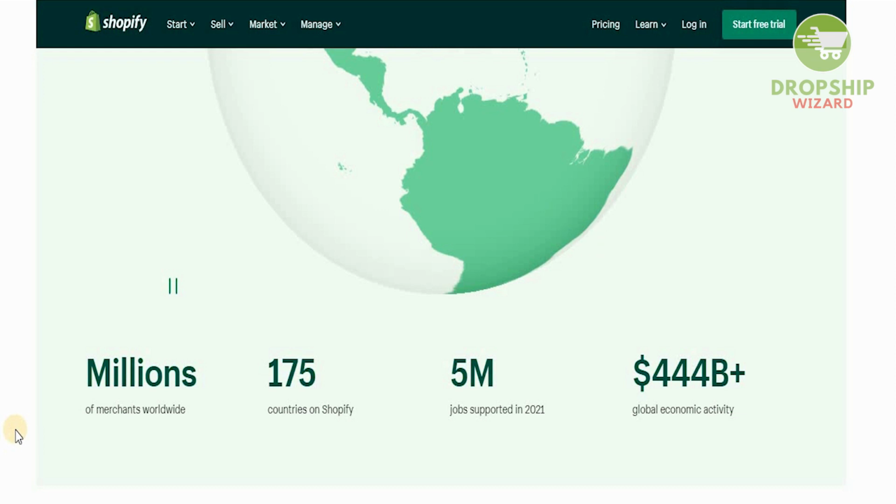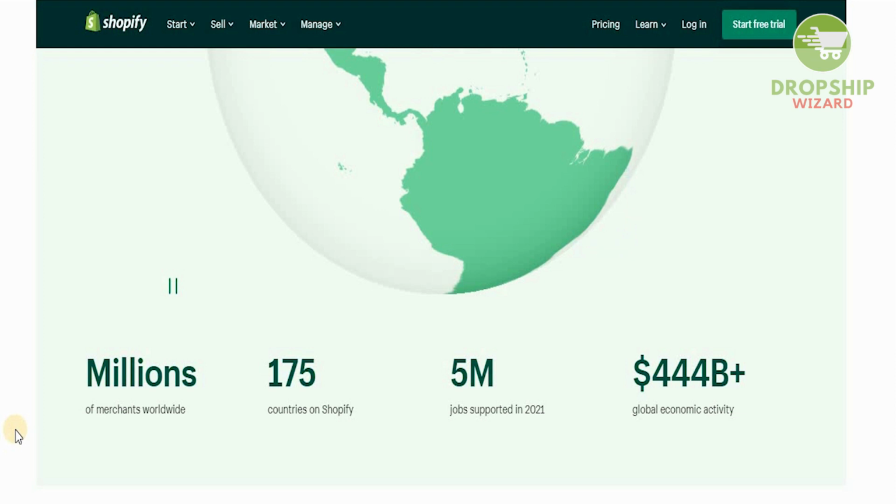Any art that you have lying around at home, you can sell it. If you're an artist yourself and like to draw, you can sell and share with the world what your vision is going to be. With 5 million jobs that they've supported right now in 2021, and obviously with the new year coming around, we can literally see that the future we're heading into is based on e-commerce, where the financial freedom that you want can be achieved by increasing your passive incomes, your financial streams, and the methodologies by which you can increase your income.